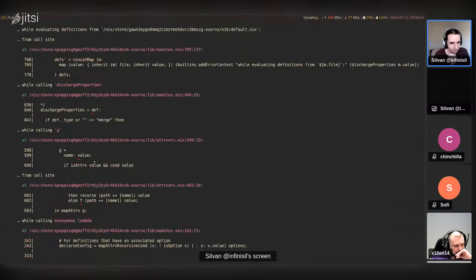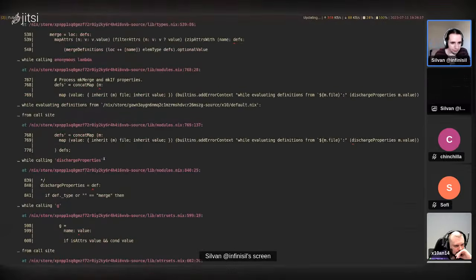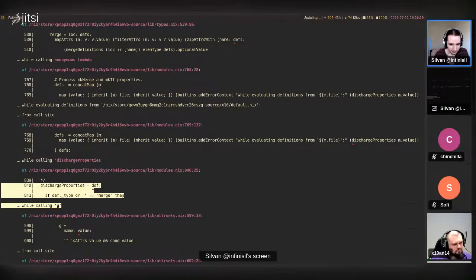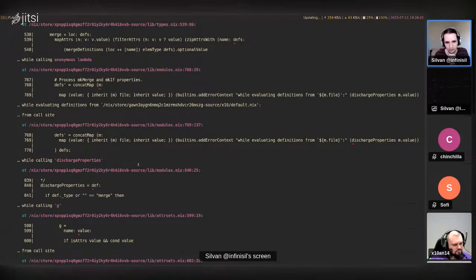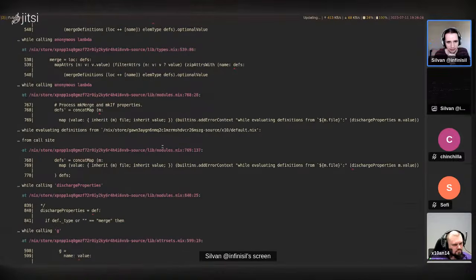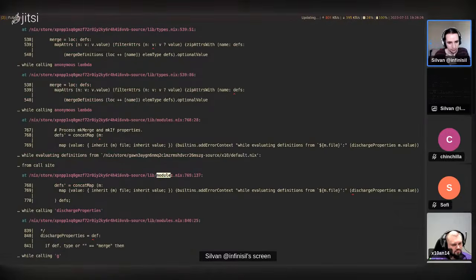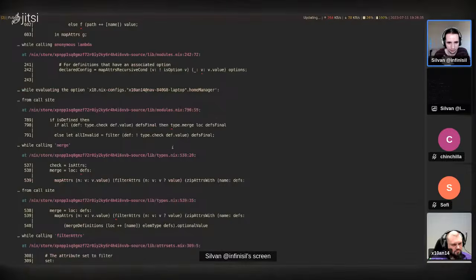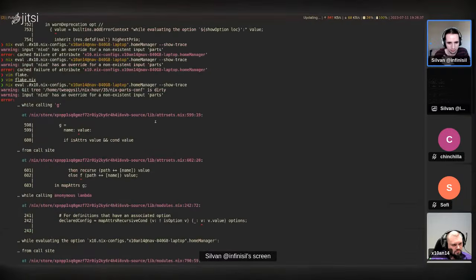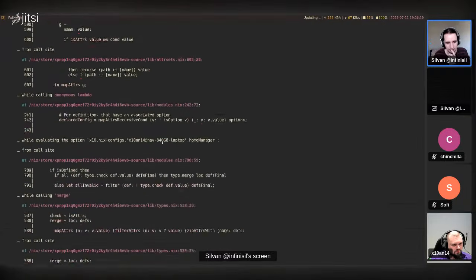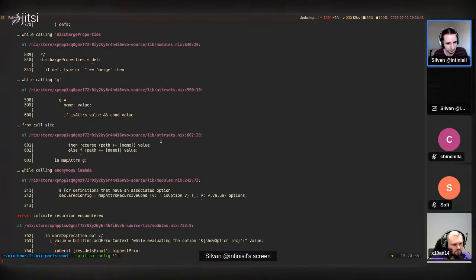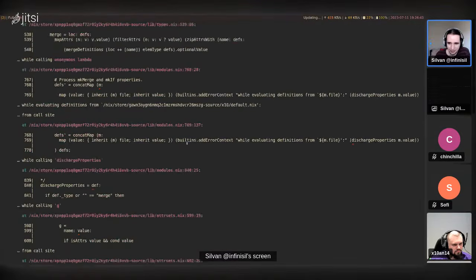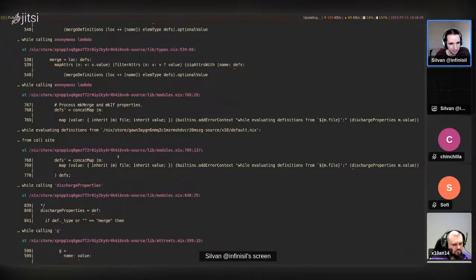Can we figure anything out from what's happening here? So this is all Nix internal code in the module system. We could try to look for files that are not inside the module system. In particular, so here we have modules. These are all in the module system. So that doesn't really help very much. Can I find out anything else from what's happening here?